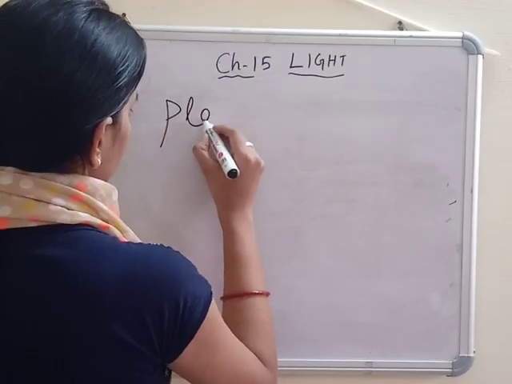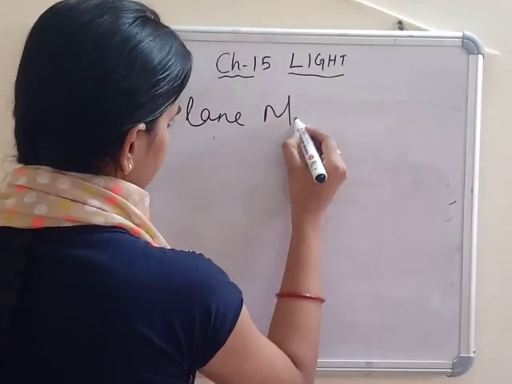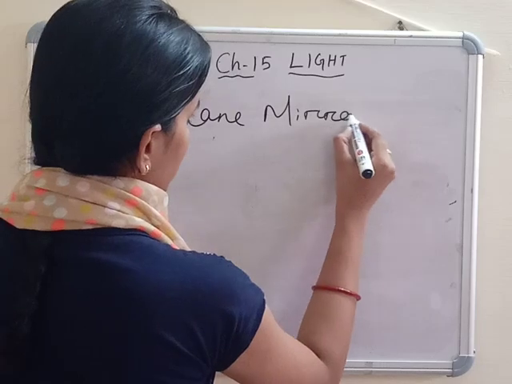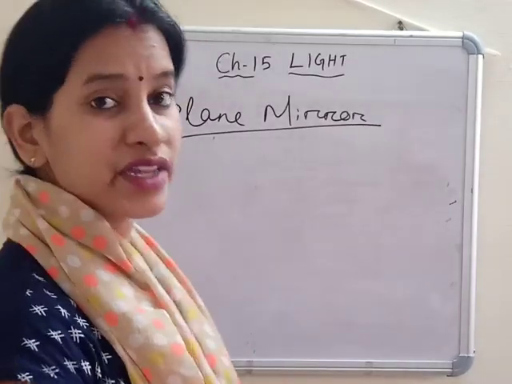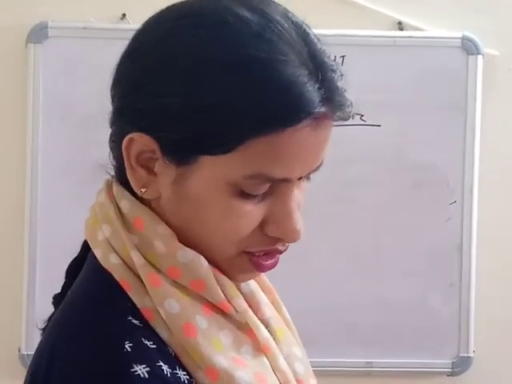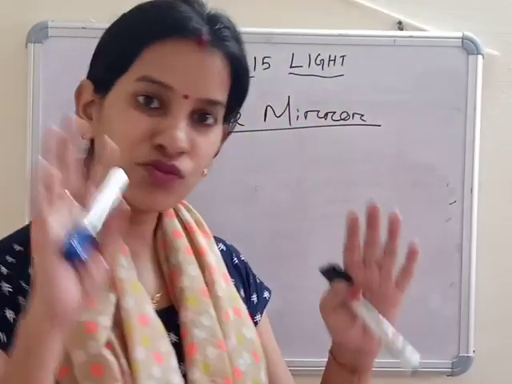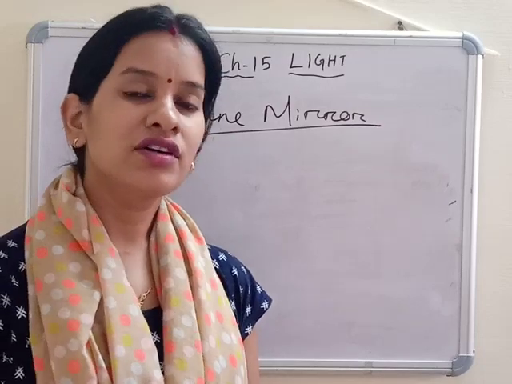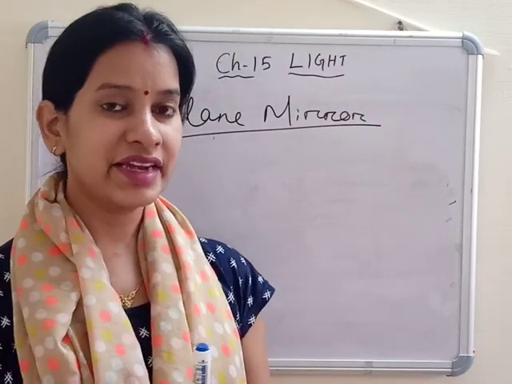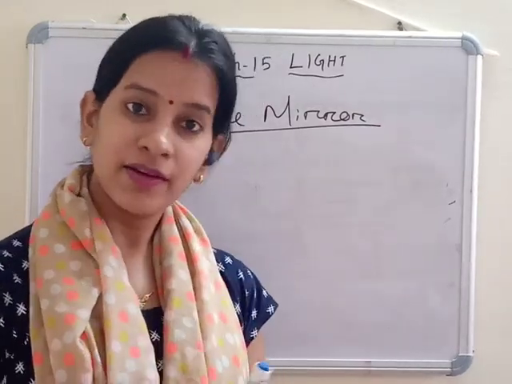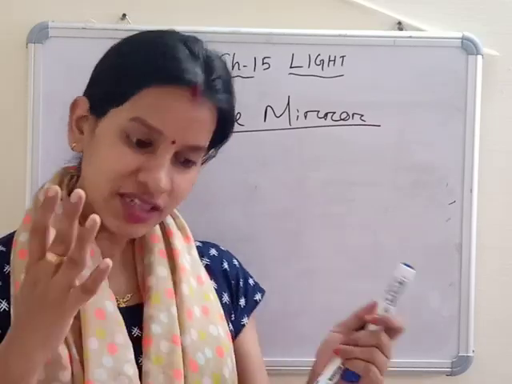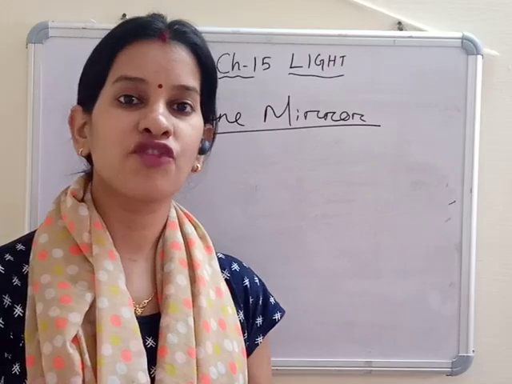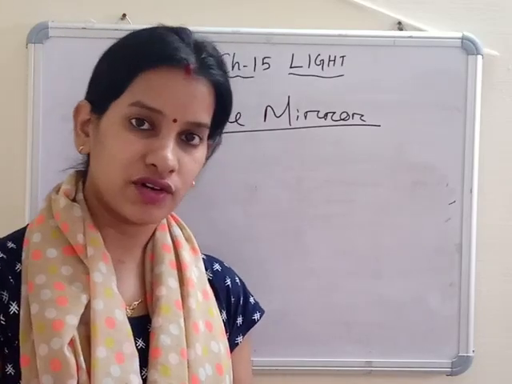So plane mirror. The looking mirror which we are using at home is called a plane mirror. What is the property of this plane mirror? What is a plane mirror actually? A plane mirror has a smooth surface. Light goes and bounces back and an image is formed inside the mirror. But where it is forming, you don't know. So let's discuss how the image is formed in the plane mirror and where it is formed.